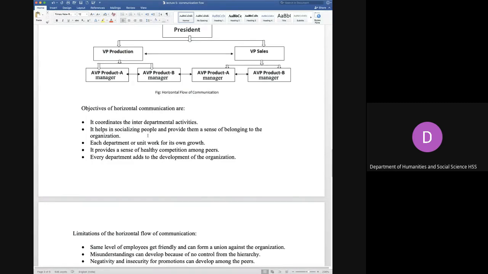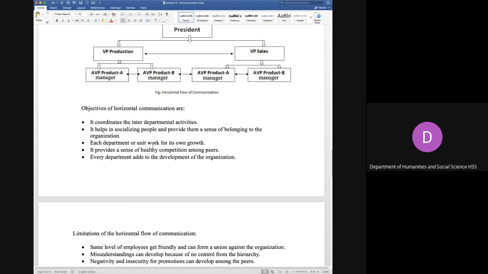It helps in socializing people. That means when people at the same level talk to each other, there is the same type of thinking, the same type of status. So it helps in socializing with each other, and there is a sense of belonging in the organization. It is not always that you are giving orders or only following orders, but when you are talking to peers, that means people at the same level, it also helps in socializing.